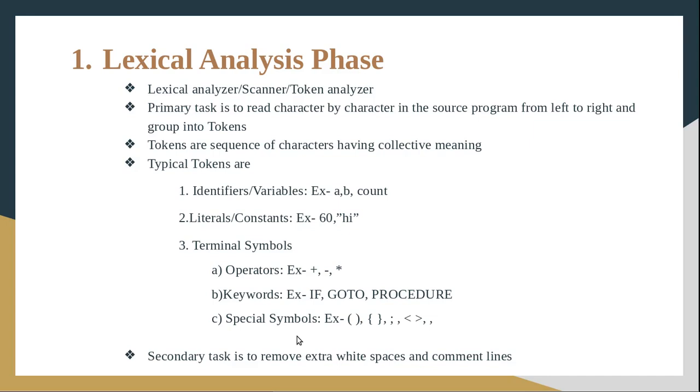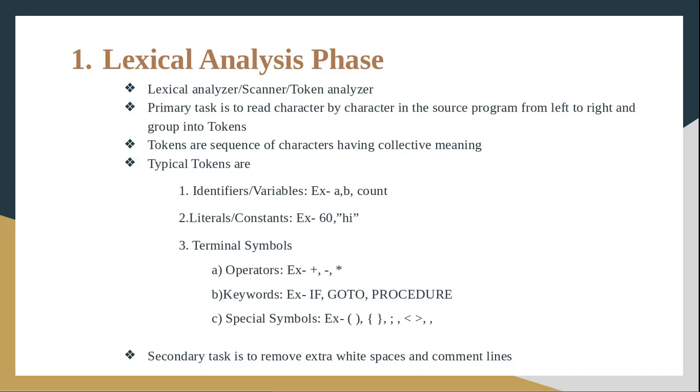So the primary task of the lexical analysis phase is to convert the source program into a sequence of tokens. Then the secondary task is to remove extra white spaces and comment lines. Whatever the source program is, which is in a high level language, it will be given to the first phase, that is the lexical analysis phase, and it will generate the source program as a sequence of tokens.